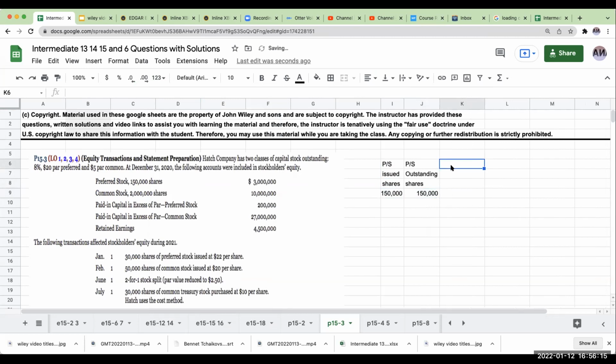The preferred stock par value is $20, so my preferred stock at par is 150,000 times 20, or 3 million. So that's where that number is coming from.